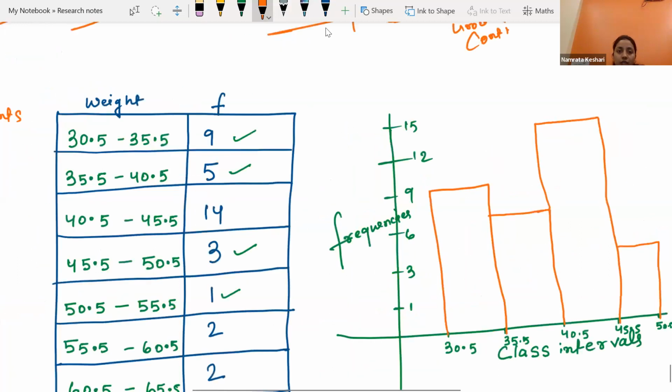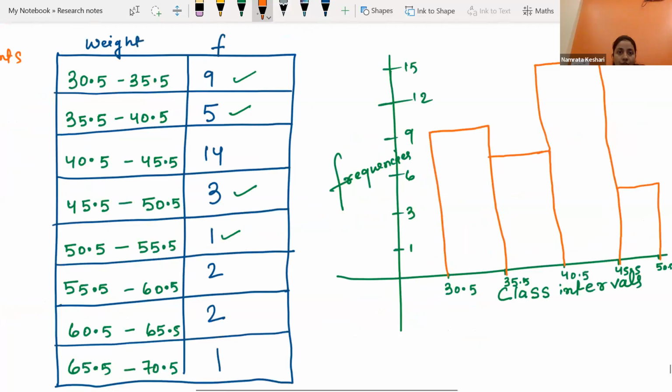Now while drawing histogram, we often make the kink over here. This is called kink. You don't have to write it over here, but I am just telling you that this is called kink. A teeny tiny mountain or jump structure you show over here, that is called kink. Why do we draw this kink while plotting histogram?